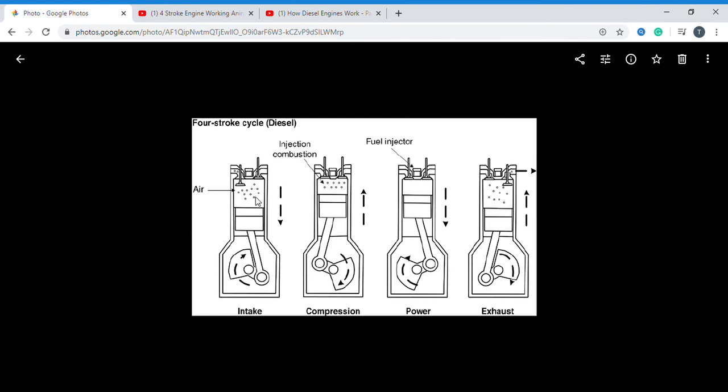Okay. When the piston moves from TDC to BDC, the inlet valve opens and the outlet valve is closed, so only air enters. This process I call the suction process. Again, the piston moves from BDC to TDC, both valves are closed, and the air is compressed. This I call the compression process.